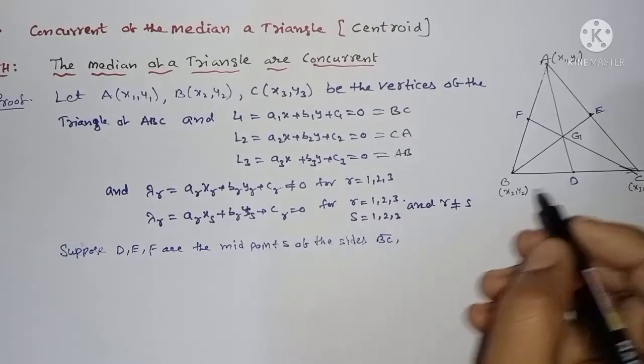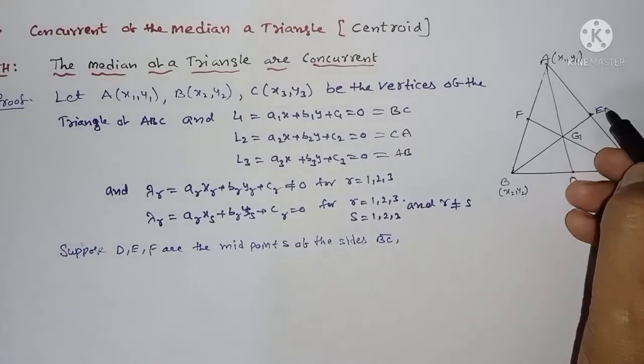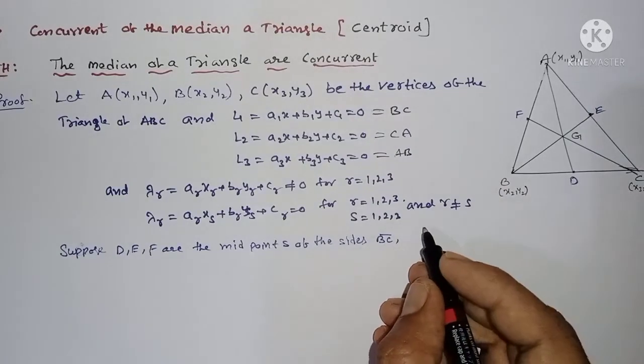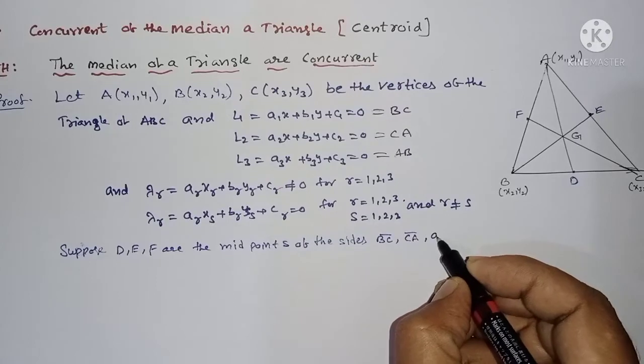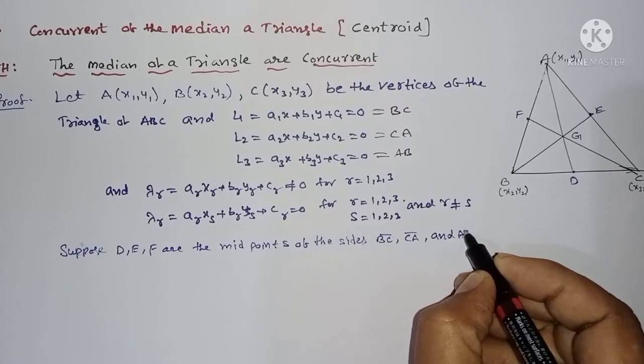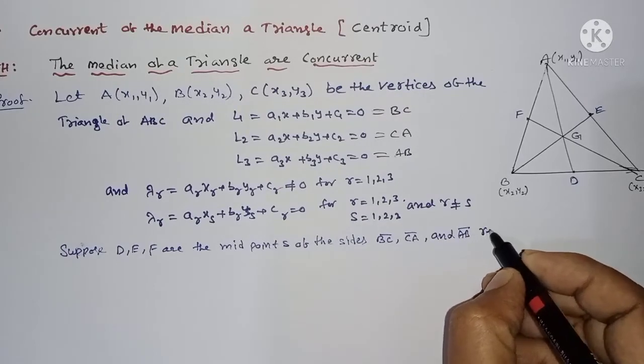BC midpoint is D, and E is nothing but the midpoint of CA, and F is the midpoint of AB.